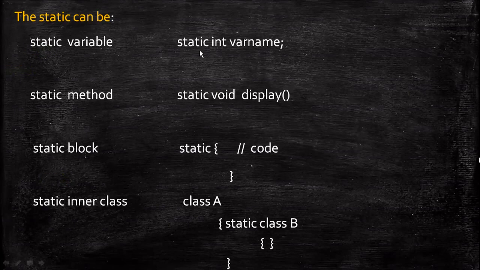So these are the ways in which we have to declare the variable, method and class with the static keyword. Hope you understood what has been covered in this video about the static keyword.